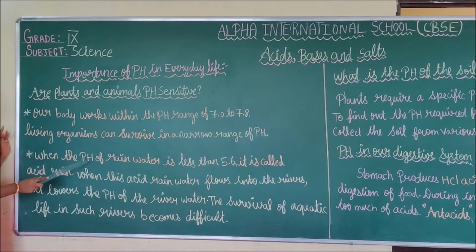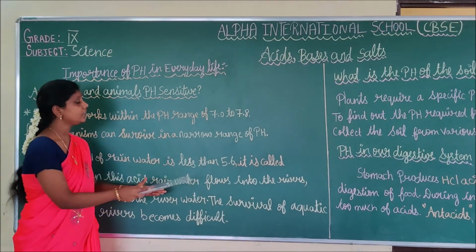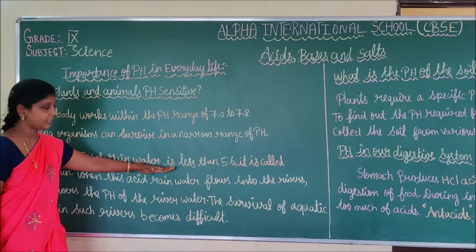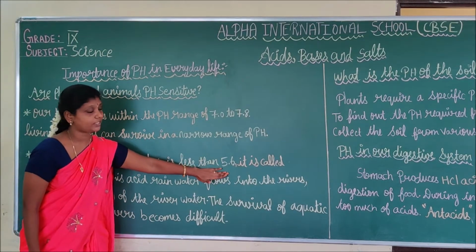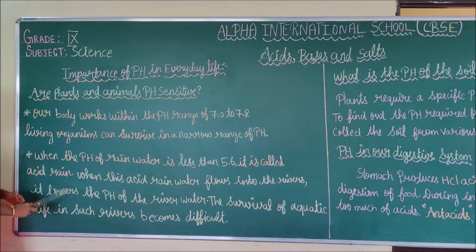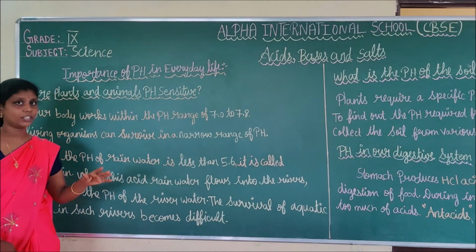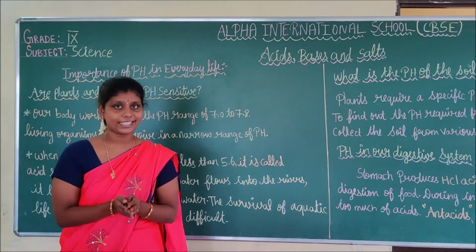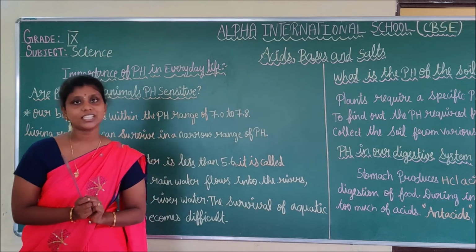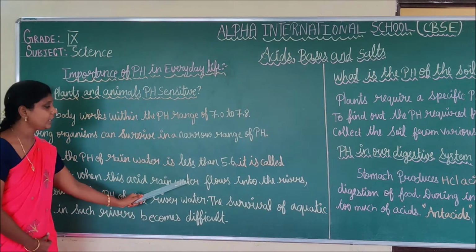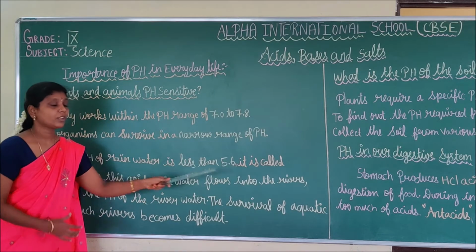Next, when the pH of rainwater is less than 5.6, that rain is called acid rain. Do you understand what is acid rain? When this acid rain flows into a river, what happens?